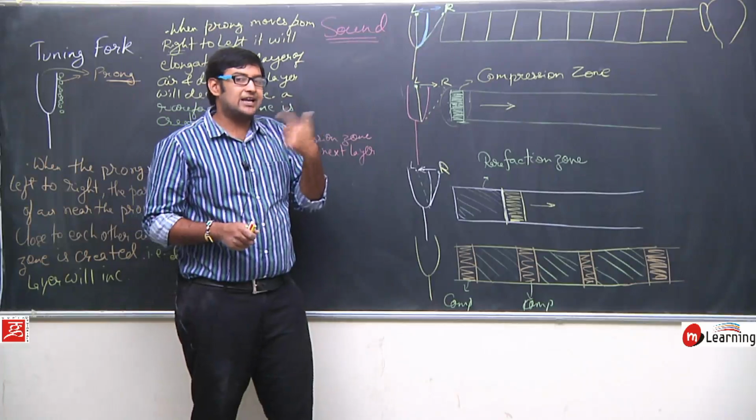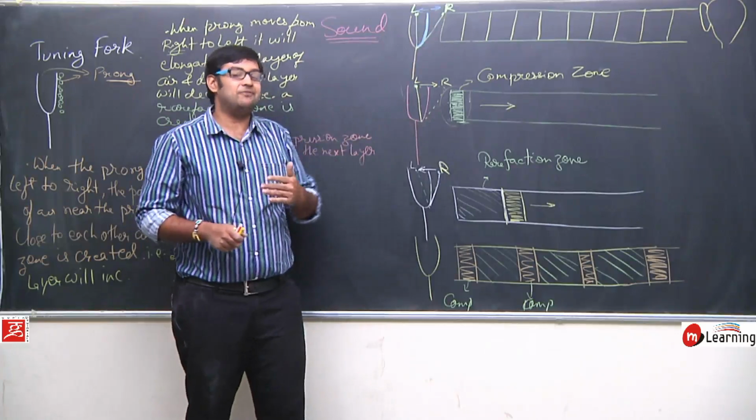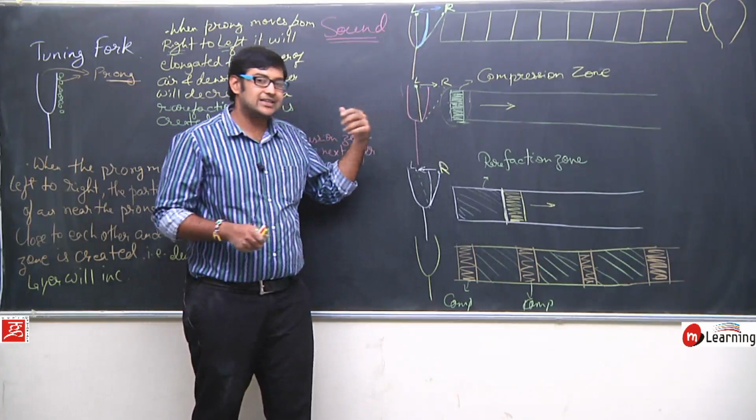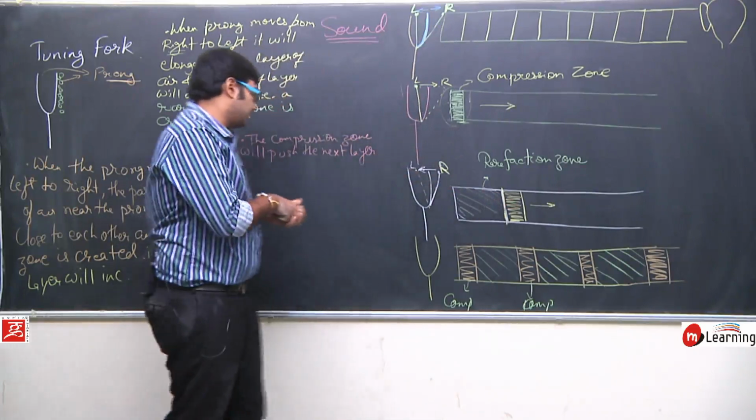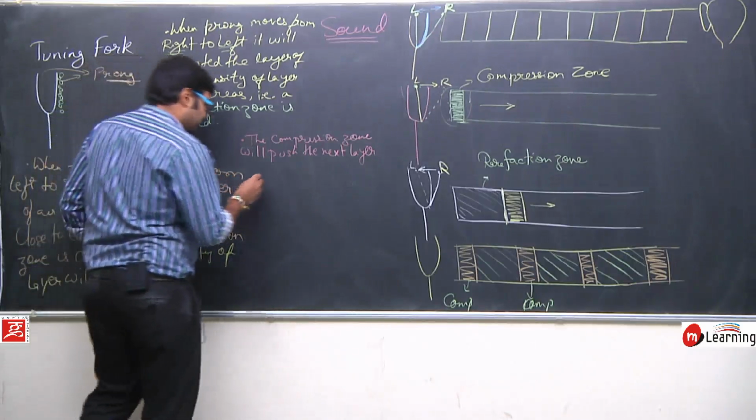So in one complete cycle, from left to right and right to left, the prong has created one compression and one rarefaction. So here we will write this.